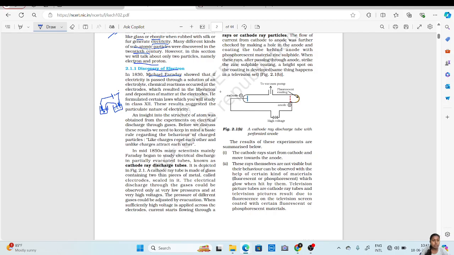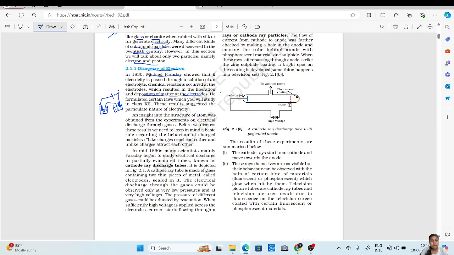Particles from this solution will travel through the circuit and reach the other electrode, and get deposited on that electrode. A similar thing will happen when the particles from the other side travel back. So there is deposition of molecules or electrons on the electrodes. There is something which is deposited or which sticks with the electrode.